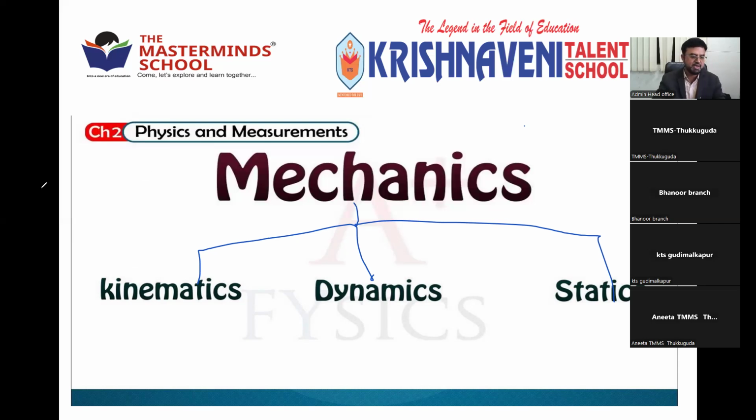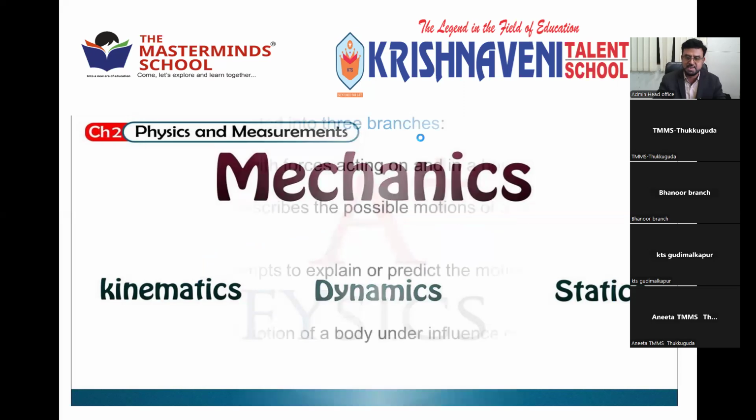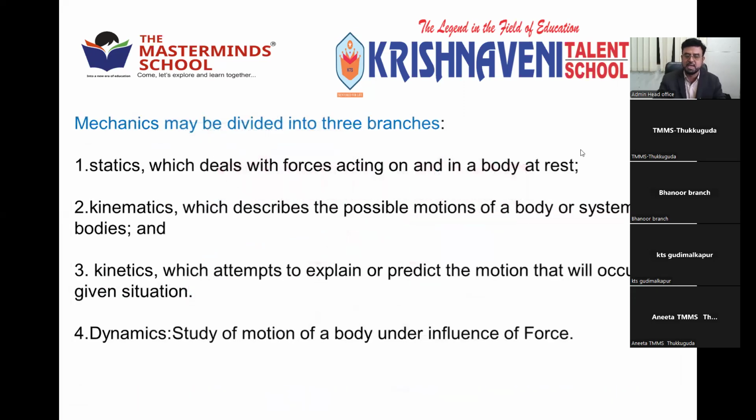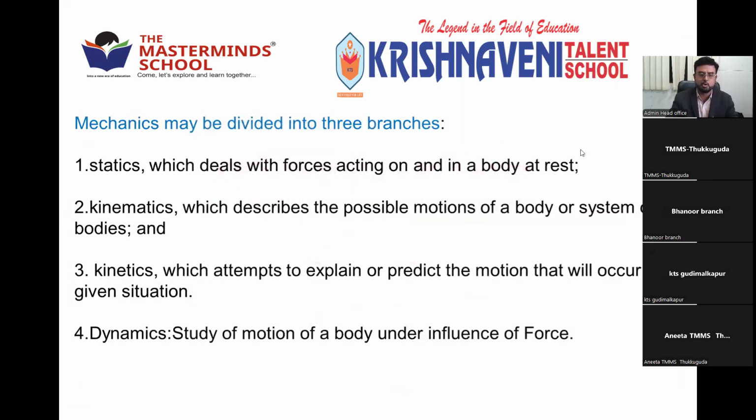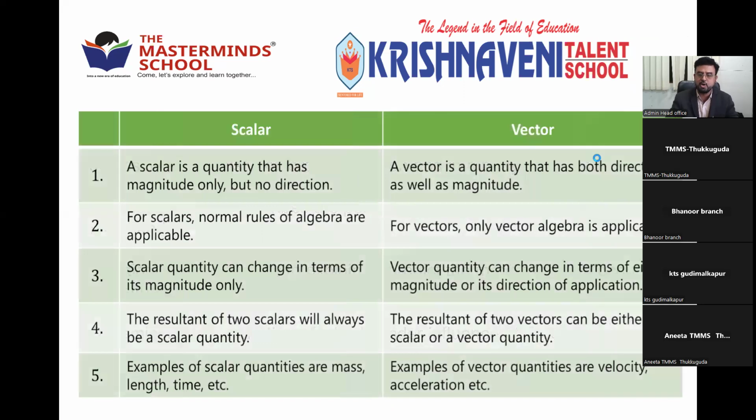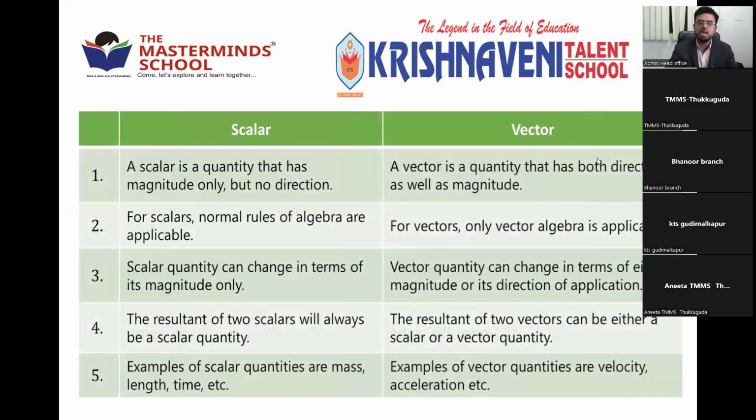After that, we discussed the definitions: what is kinematics, what is dynamics. All are clearly given for you, and you have already written them in your notebooks. After knowing this, next we'll move to a very important topic, physical quantities.